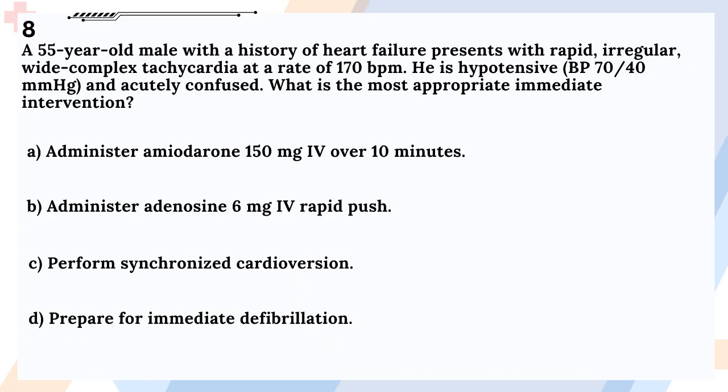Question 8. A 55-year-old male with a history of heart failure presents with rapid, irregular, wide complex tachycardia at a rate of 170 bpm. He is hypotensive, BP 70/40 mmHg, and acutely confused. What is the most appropriate immediate intervention? A. Administer amiodarone 150 mg over 10 minutes. B. Administer adenosine 6 mg rapid push. C. Perform synchronized cardioversion. D. Prepare for immediate defibrillation.